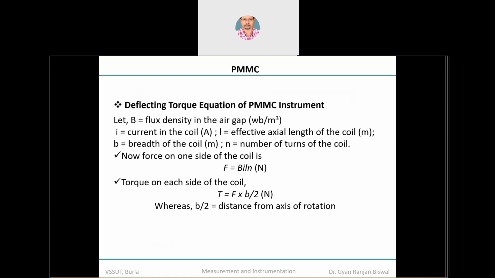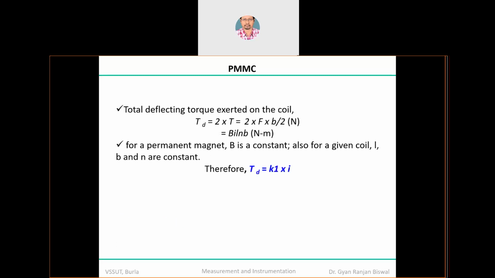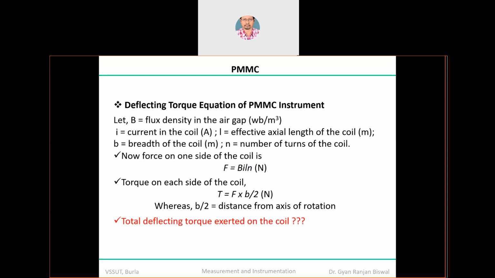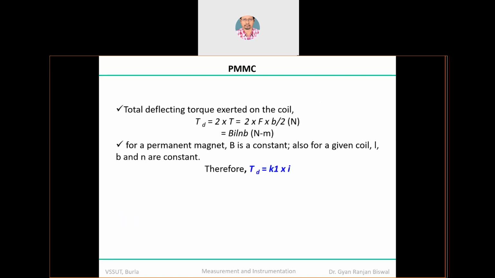In other words, 2T is the total amount of torque experienced by the coil, which is nothing but the amount of deflection torque. So this is your question number 3. Try to work out the deflection torque exerted on a coil when you consider the PMMC type electromechanical technique for the measurement of voltage or current. That is the question. So in other words, you have to work out the deflection torque exerted on a coil.